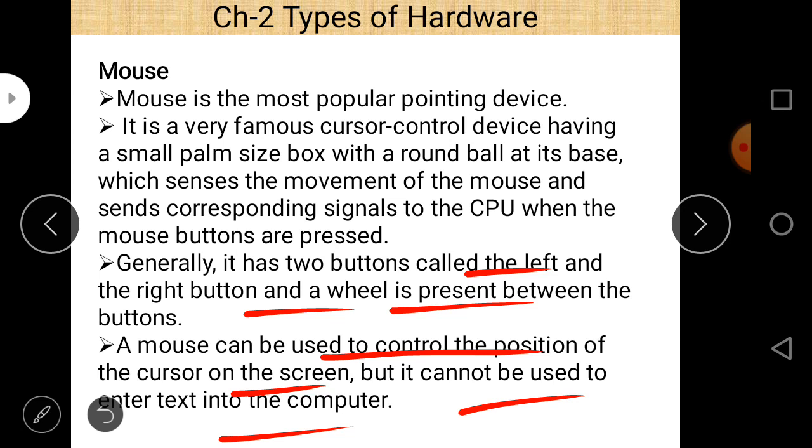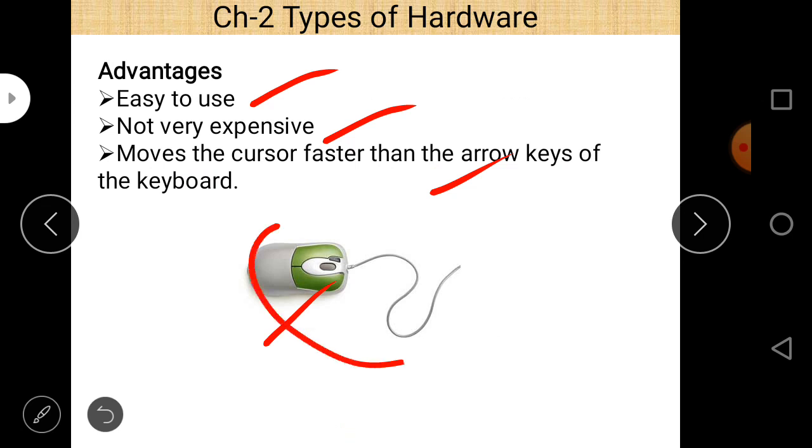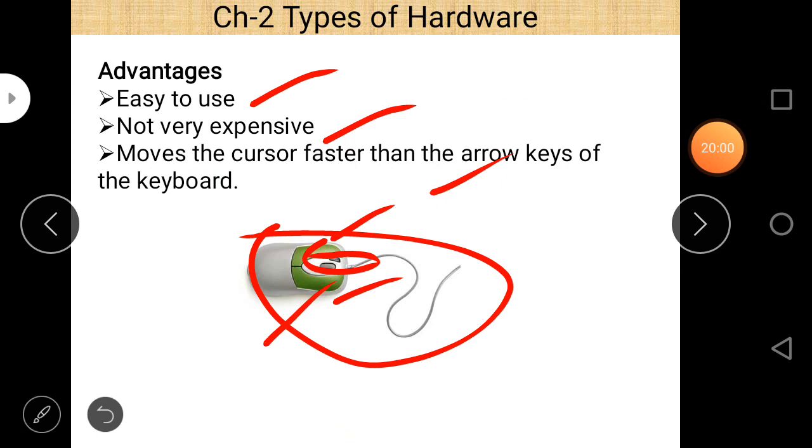A normal mouse is basically a small palm size mouse with a round ball at its base. These are some important points regarding a mouse, and they are easy to use, not very expensive, and move the cursor faster than the arrow keys of the keyboard. And this is the mouse example: left click, right click, and a wheel.